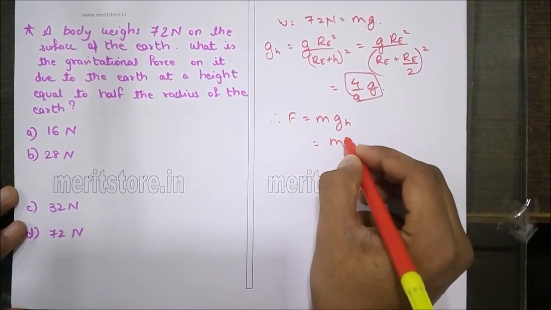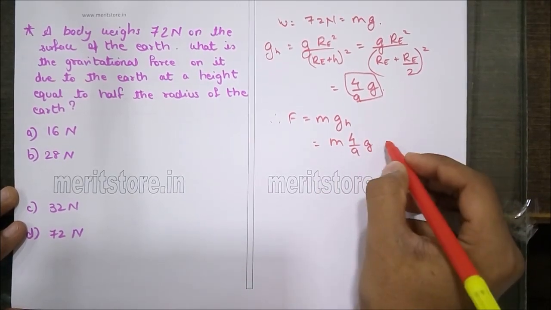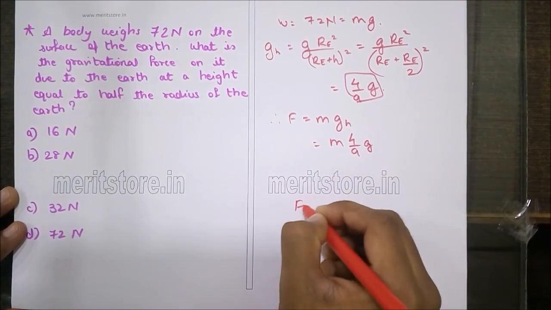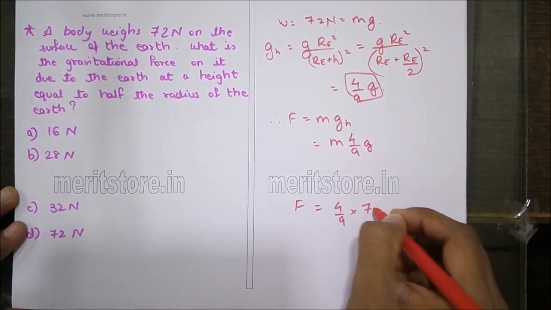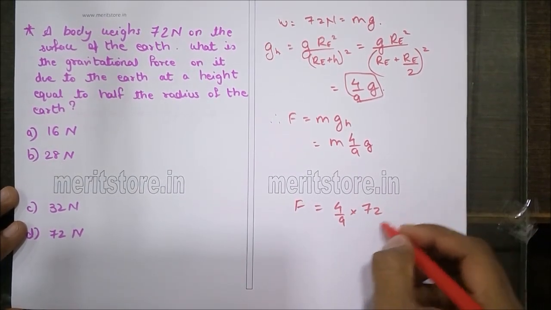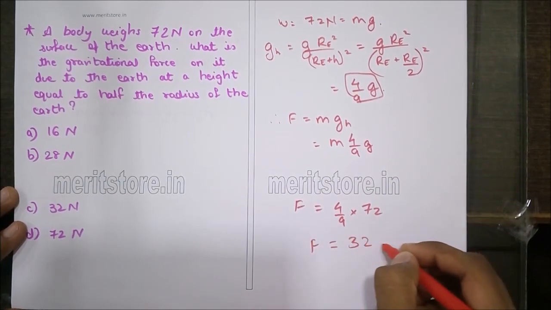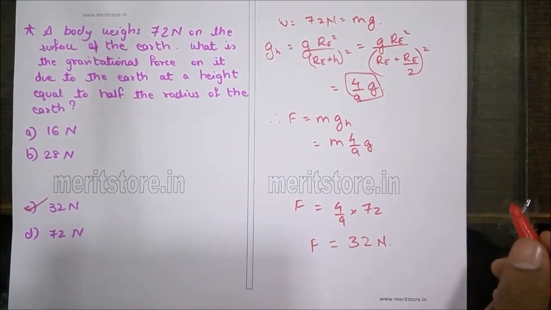So m into 4 by 9 g. Now mg is the initial weight of the body. So F, or the new force, is 4 by 9 into mg, which is nothing but 72 newtons. So solving this we get the F, or the weight, as 32 newtons. Hence option C is the correct answer.